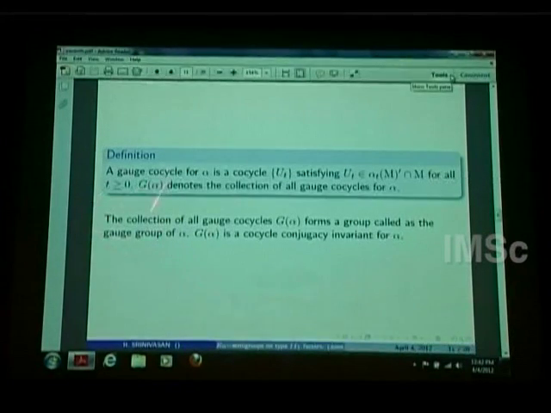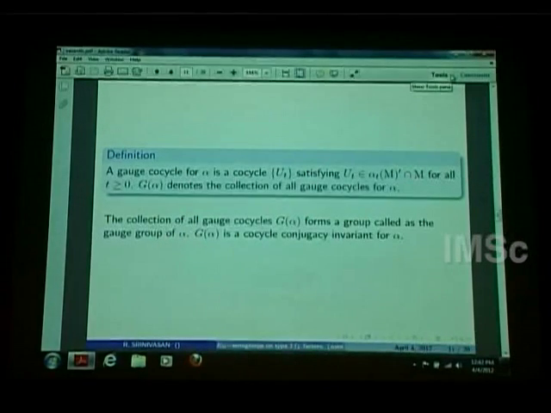There is another invariant, what is called the gauge cocycle. I mean, there is the cocycle I have already defined. A gauge cocycle is a local cocycle, a cocycle which satisfies this condition. Of course, by our definition, a cocycle has to be in M, and by this I mean it commutes with all alpha_t(x) for every x in M. It's in the commutant of this for all t. So this G alpha we denote by, G alpha is all gauge cocycles.